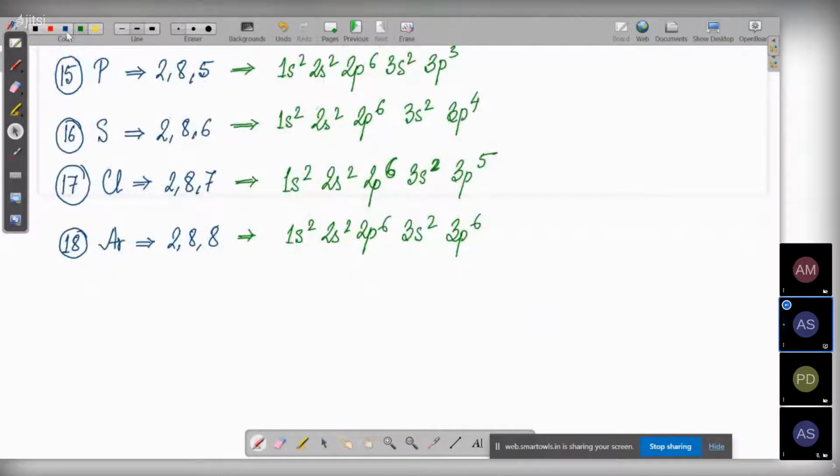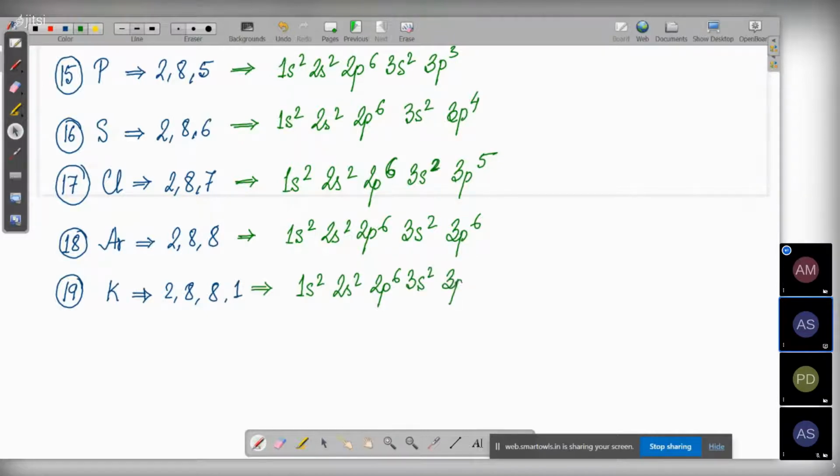Now tell me what will be the configuration of potassium, that is 19, which before you used to write as 2, 8, 8, 1. So now what will be the configuration of potassium? 1s2, 2s2, 2p6, 3s2, 3p6, 3d1.